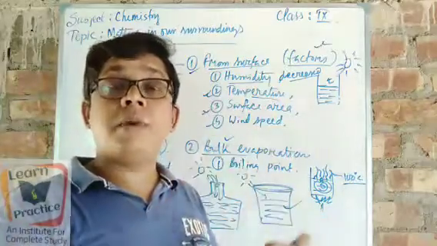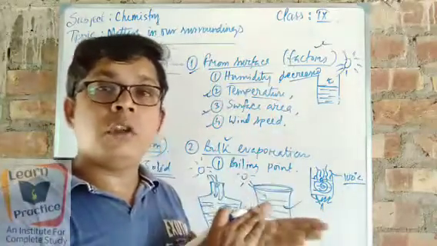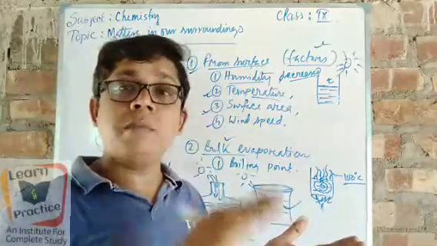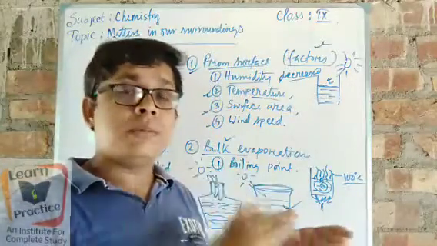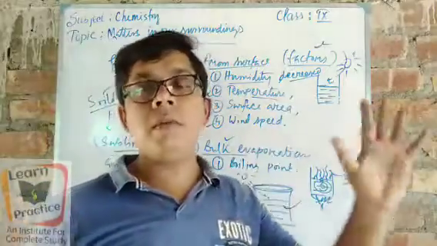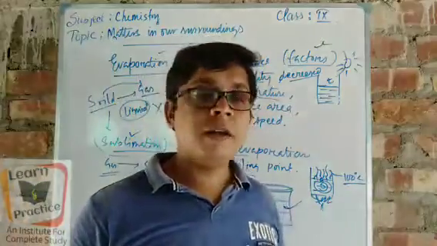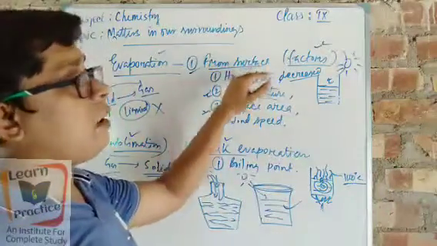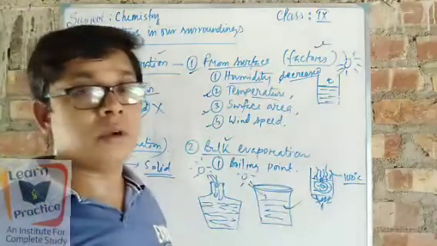If the temperature is high in the wind, it will evaporate fast. If the temperature in the air is quite minimum and the air is blowing, then very little water will be vaporized. So in this way, there are a few factors based on which water evaporates from its surface.